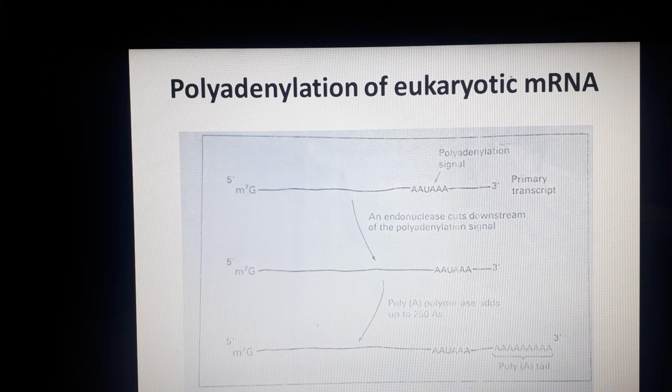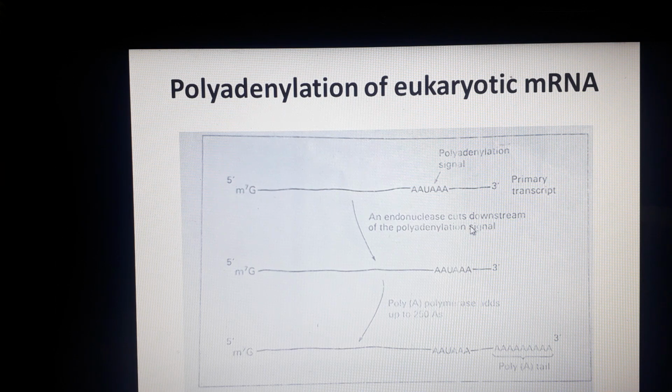Now let's discuss how this poly A tail is added to the 3' end. You can see in the figure here this polyadenylation signal, AAUAAA. I have told you before that the poly A tail is not directly added to the primary transcript. Instead, a cleavage event takes place downstream of this polyadenylation signal, AAUAAA. You can see it here, it takes place downstream, meaning in the direction of 3'.